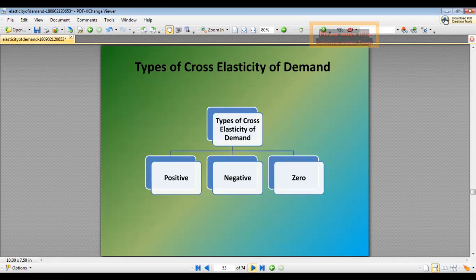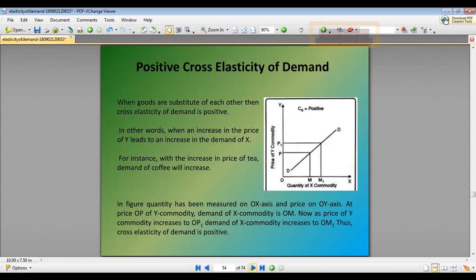Types of cross elasticity of demand: positive, negative and zero. Positive cross elasticity: when the goods are substitutes of each other, then the cross elasticity is positive.